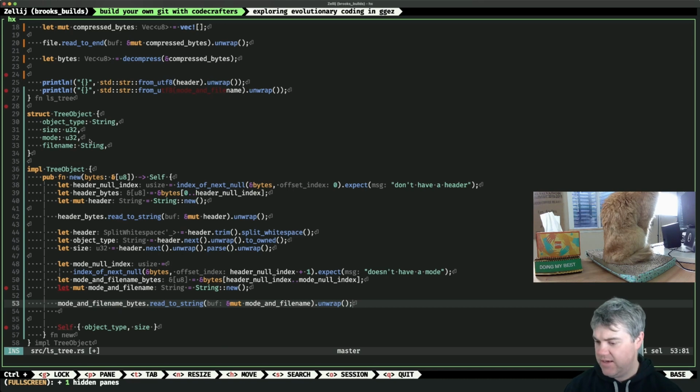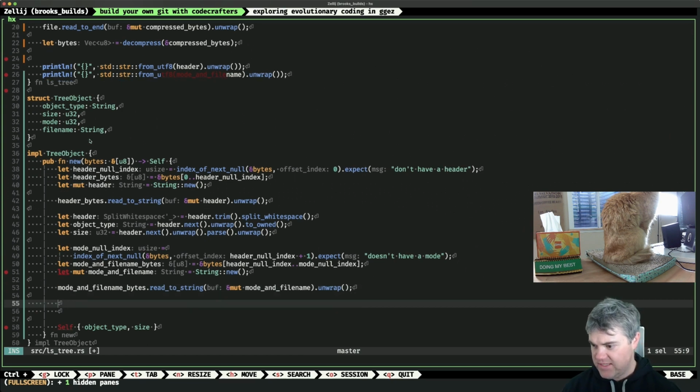Now we want to split that, and it should be two things. So I do the same exact thing where we say, let our mode and file name, do I have to be, I can't remember if you need to be mutable. No, I don't think so, because an iterator is not mutable. So I want to read a string.